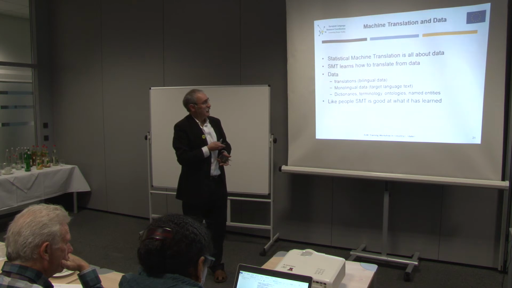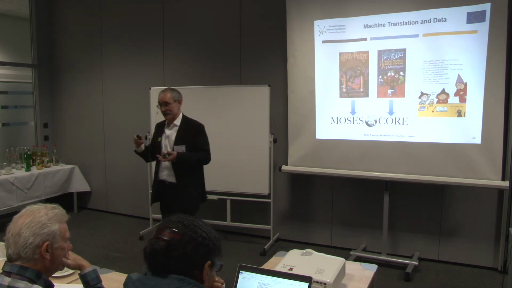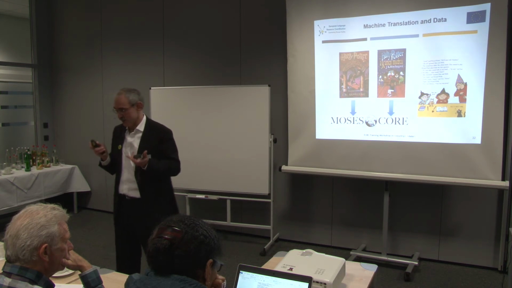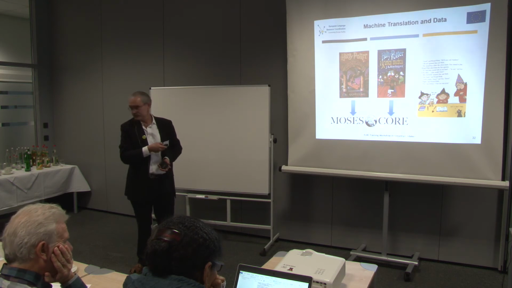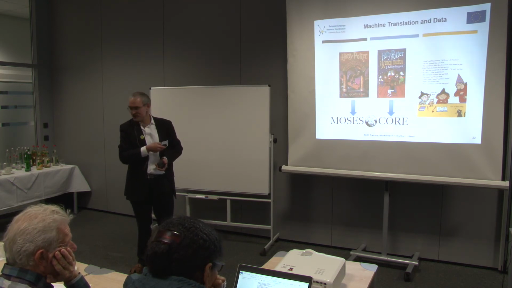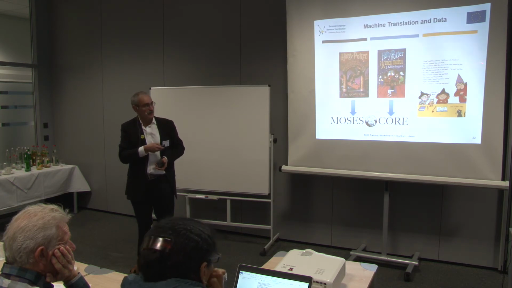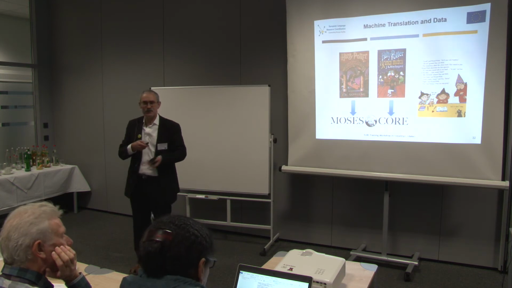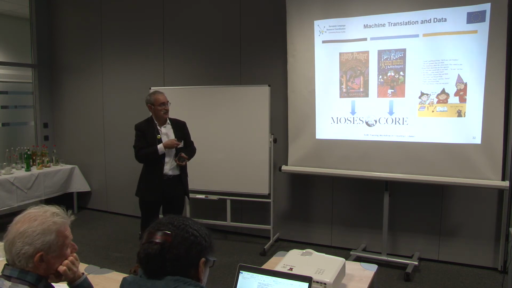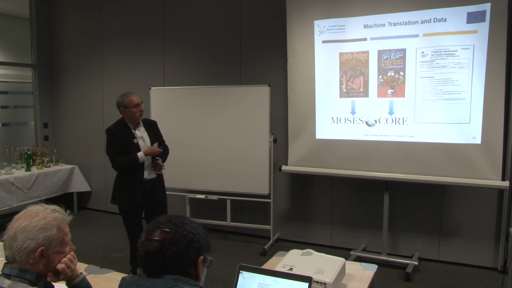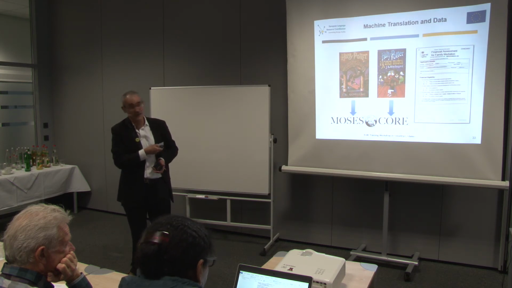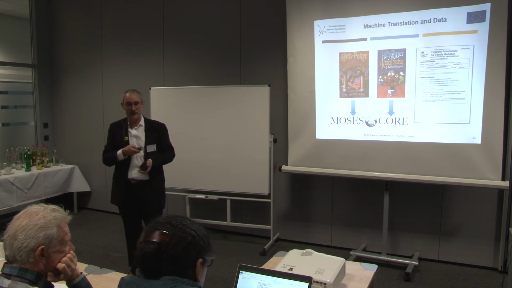The thing to remember really here is the following, and that's why we're doing this. It's all about the data. If you train a statistical machine translation system on Harry Potter, okay, this is English Harry Potter, and this, I think, Czech or something like that, I'm not quite sure, yeah? Then that system will be quite good at translating magic spells. But it will be terrible if you train a statistical machine translation system on Harry Potter and you try to translate weather reports. That would be awful. Or these public sector data, like this is a form, financial assessment for family medication from the UK. It will be awful.